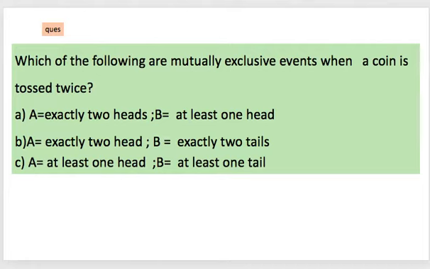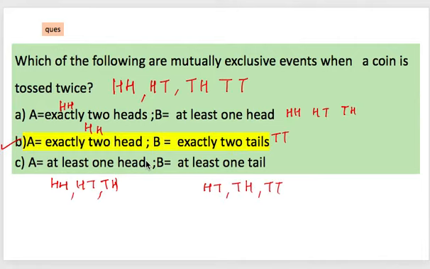Warning over here, they should not have a common point. Find out the outcomes, and if they have common points, they are not mutually exclusive. If they have no common points, they are mutually exclusive. Fine. I hope you have gotten the answer. B option is the right one.